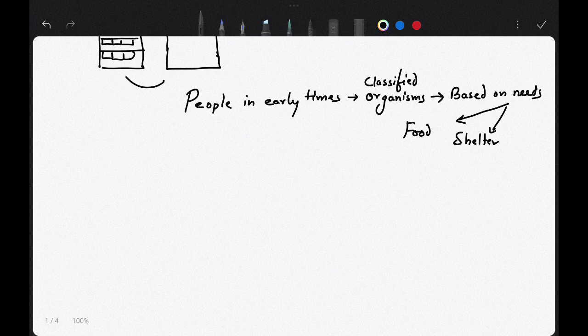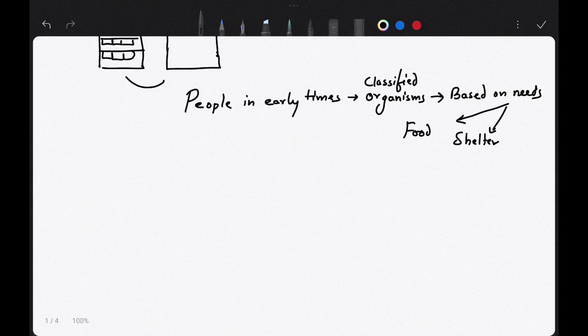But was that enough? If I classify things based on needs, can you study them in a simpler way? No, because things will get mixed. One thing might be used for food, and the same thing might be used for shelter and for clothing. Suppose the meat of an organism can be used for food, and the same organism's skin can be used as leather products, so that it can be used for clothing in the early times. So there was a lot of confusion.